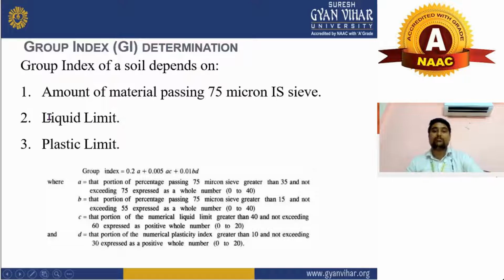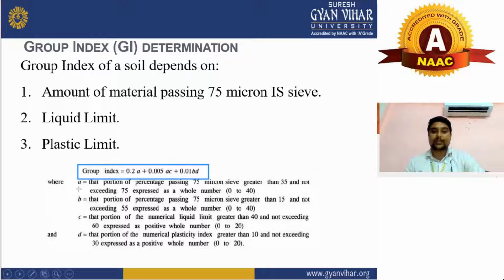It is also based on liquid limit. Liquid limit we can determine by using the Casagrande method. Liquid limit is a method to determine the plasticity of a soil, and there is also plastic limit which we determine in the laboratory. And there is also one formula given: group index is equal to, this is a very important formula, which I would like to highlight here. Group index is equal to 0.2 A plus 0.005 AC plus 0.01 BD. This is the very important formula which you need to remember.